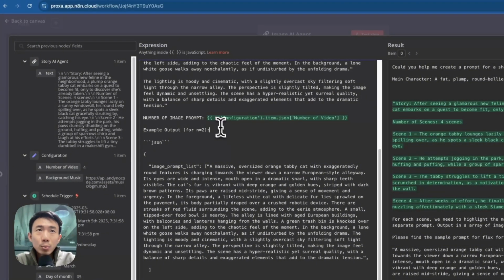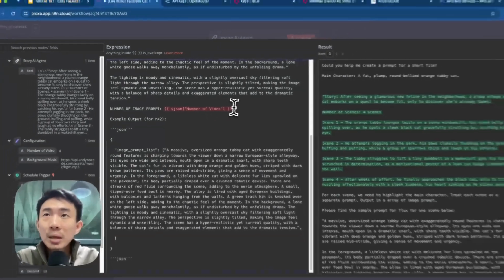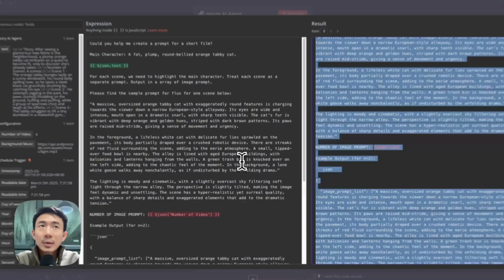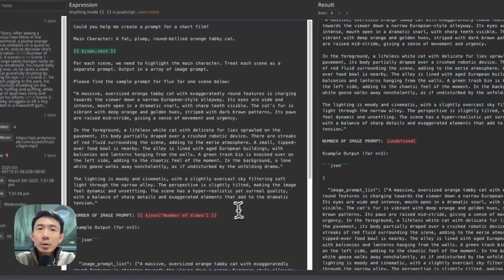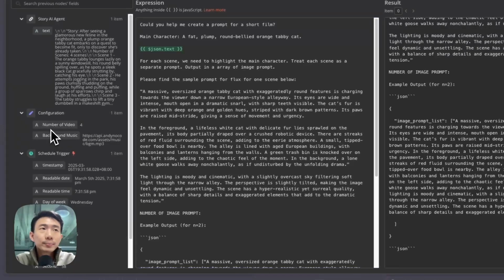Why are we seeing the red? For example, let me paste it again. Why is this red? Because for JSON it means the previous node, but the previous node is the story AI agent. It doesn't have the number of video, so it is showing as red. So it means it's invalid. So you can see it is undefined. So let's try to remove this and try to drag and drop.